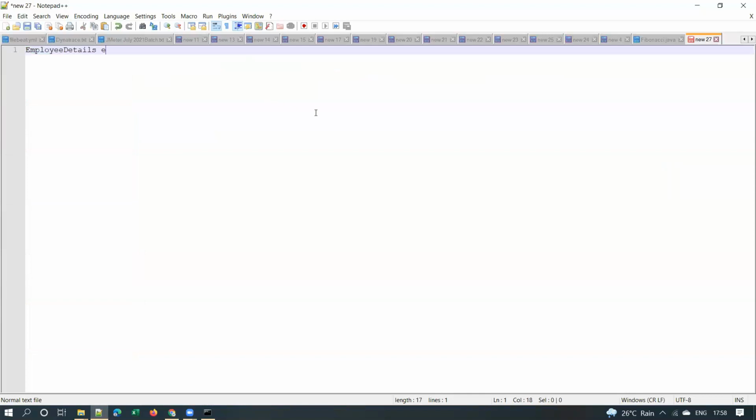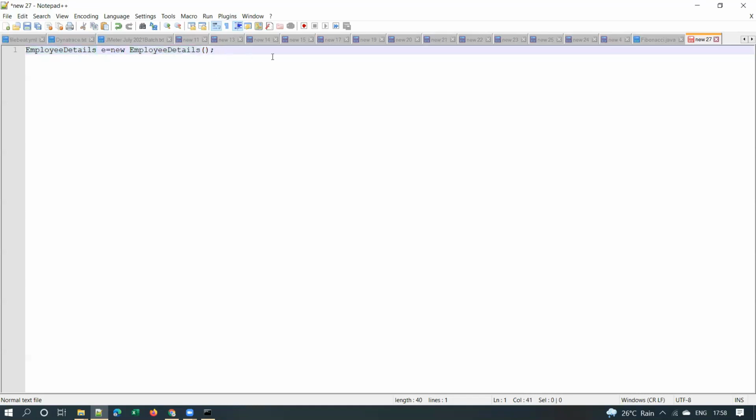So employee details, some e. This means this is the class name and this is the object. We use a keyword called new: Employee e is equal to new Employee details. This is how an object will be created. This is how a Java object will be created. So we are using the new keyword to create an object for this Java class.